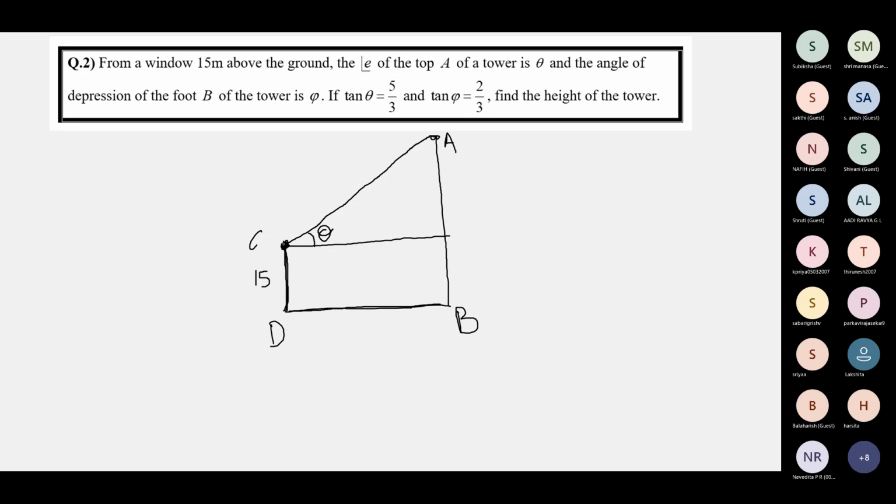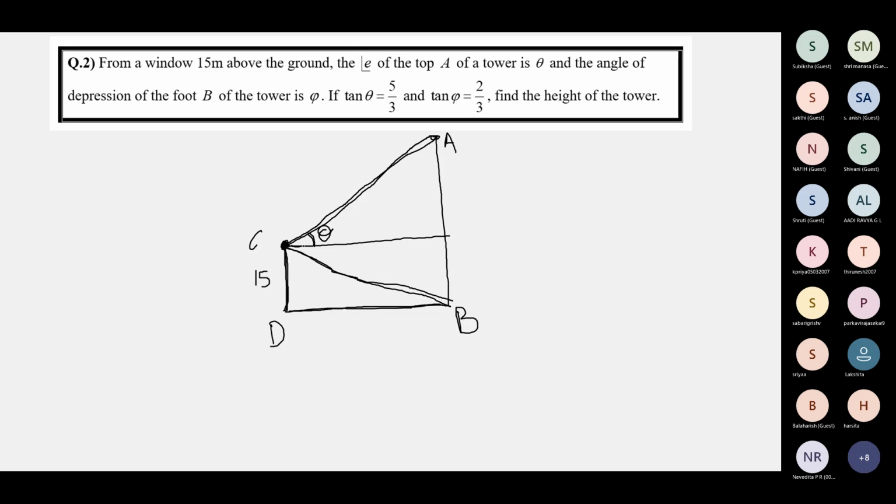Now the observer who's standing at this window looks up at the top and measures the elevation to be theta. And from the same point, he looks down at the foot of the tower. He looks up to see A, he looks down to see B. This is the line of sight from the eye of the observer to the foot of the tower.